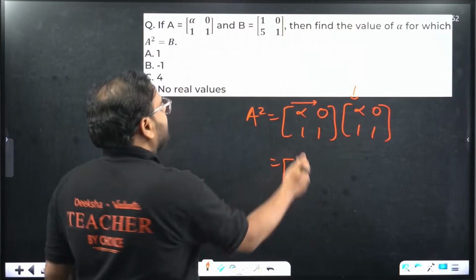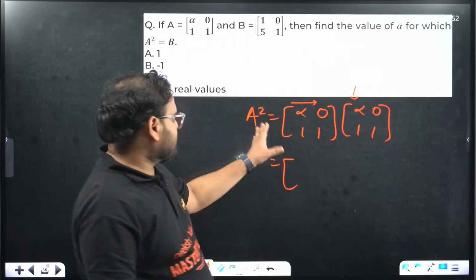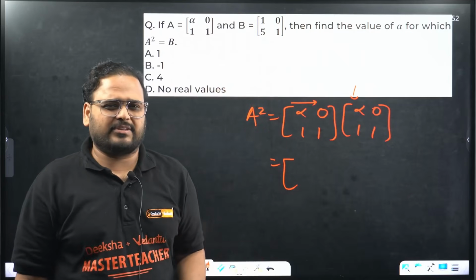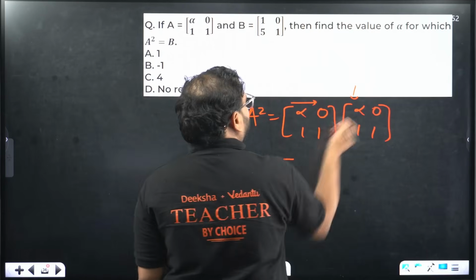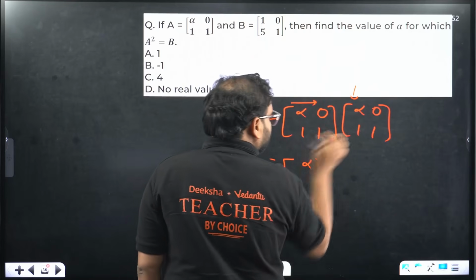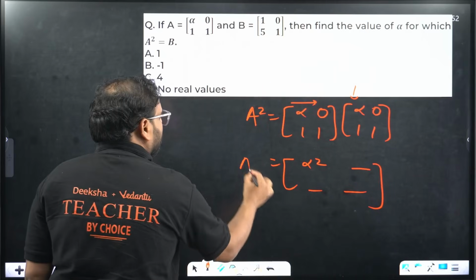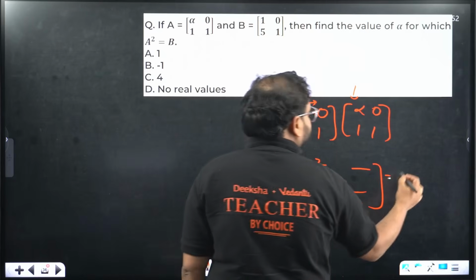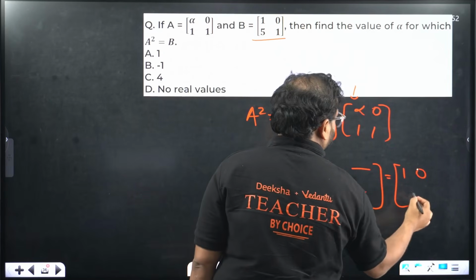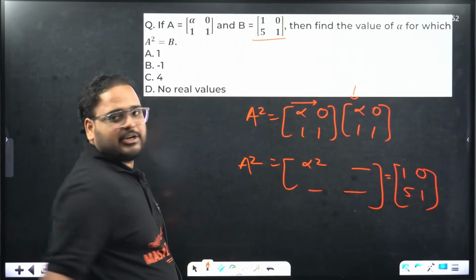It means we just have to understand the condition that creates a variable form in the A square matrix and compare it with the matrix B, and just compare those elements. Alpha into alpha, how much is that? Alpha square. 0 into 1 is how much? 0. Alpha square plus 0. Do we actually need the other terms? This should be equal to matrix B. And what is matrix B? 1 0 5 1. So we don't need to do the entire multiplication since it is MCQ.